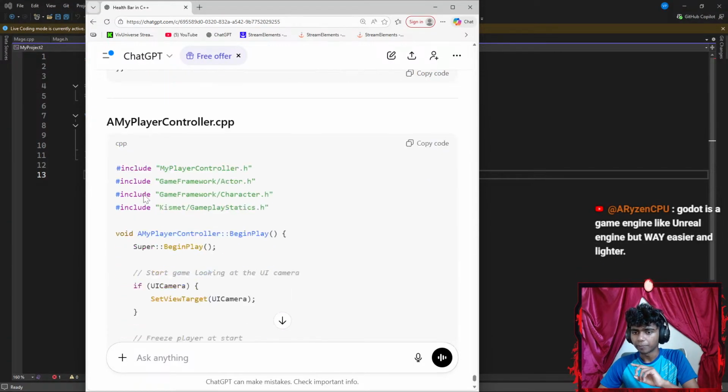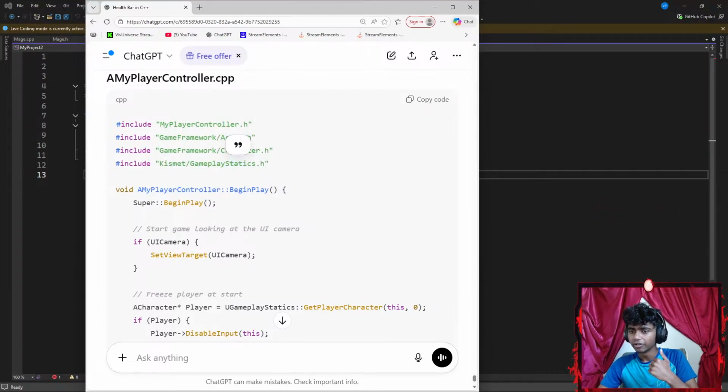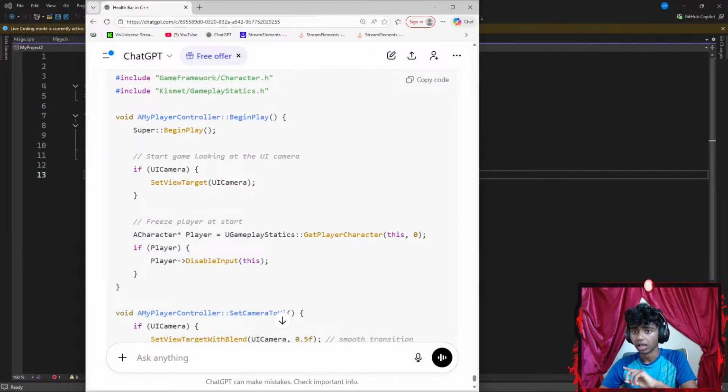Okay, and then in my player.cpp, from the Kismet library, I include GameplayStatics.h. Okay, I have worked with the Kismet library. Okay, void BeginPlay. I gotta go ahead and write my Super::BeginPlay. If UI camera, set view target to be UI camera, freeze player at start.